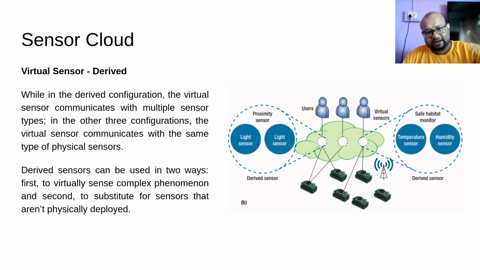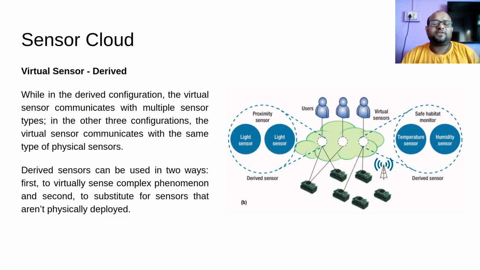So in many to one, many to many, one to many, say my virtual sensor is a temperature sensor, this virtual temperature sensor will use physical temperature sensors.